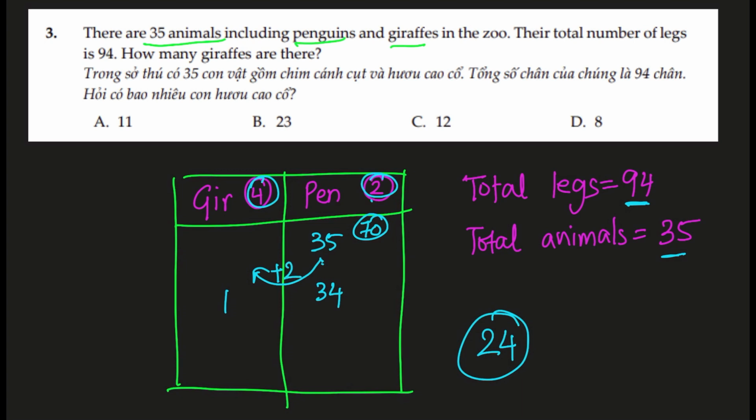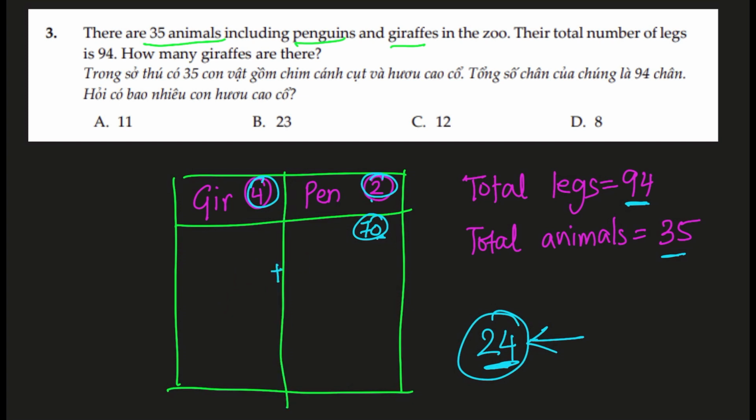So 34 penguins is 68 legs, and one giraffe is 4 legs, so total is 72 legs, and before we had 70 legs, so we effectively added 2 legs. Now in order to effectively add 24, we will have to move 12 animals from penguin column to giraffe to make an effective addition of 24 legs.